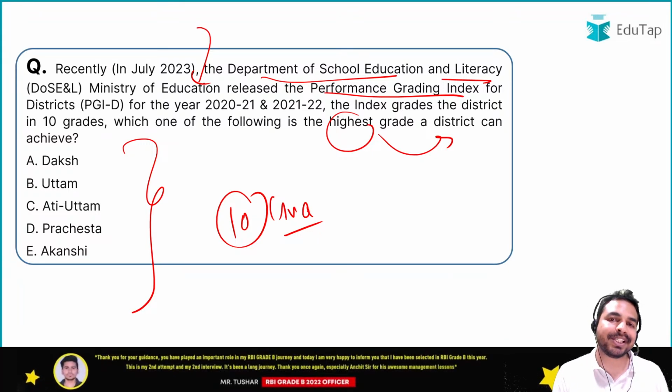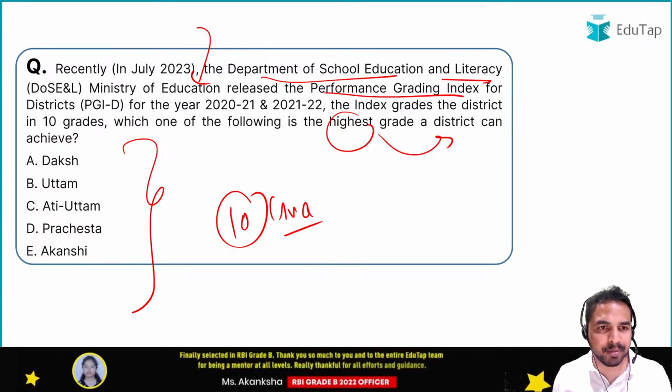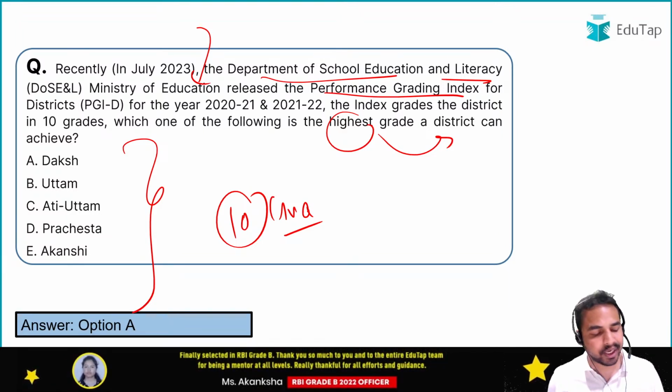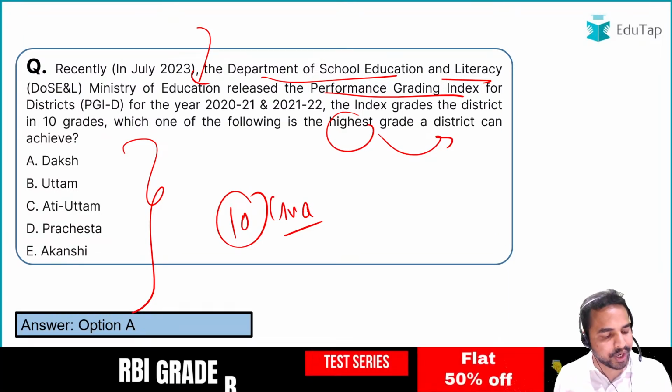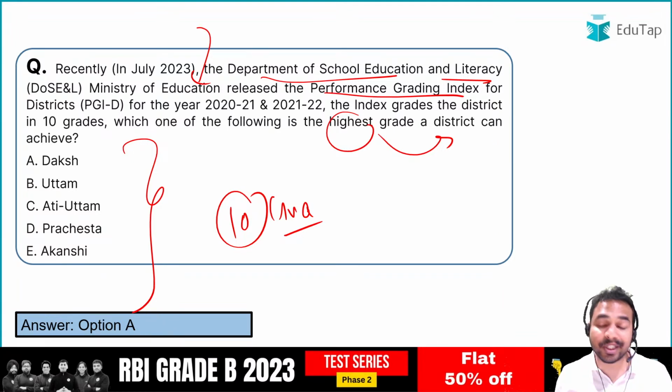The districts can basically achieve 10 grades, and you have to identify the name of the highest grade a district can achieve. So what is the name of that particular grade? That is option A, that is Daksh. So the people who gave the answer as Ati Uttam, guys, it is not the right answer. Daksh is the right answer. Okay, so Daksh is the name of that grade.